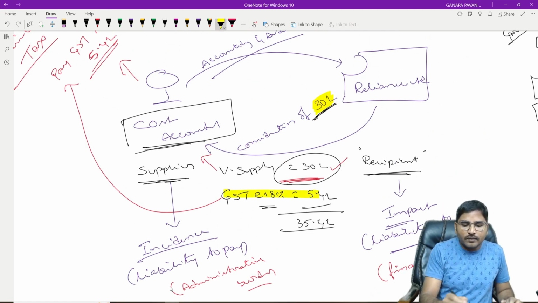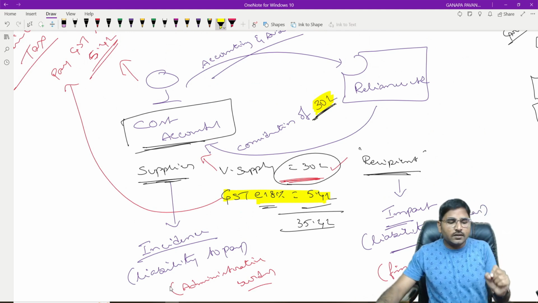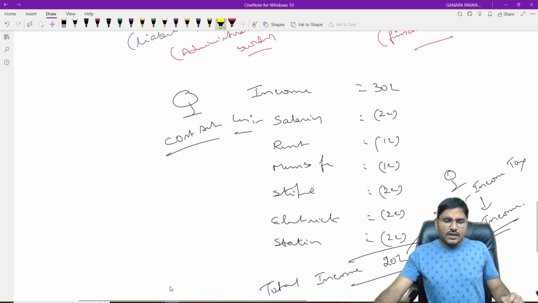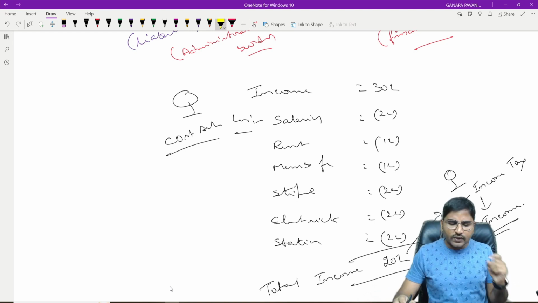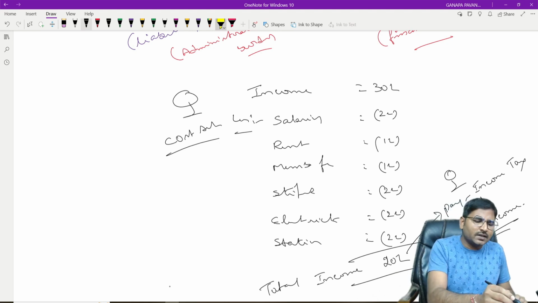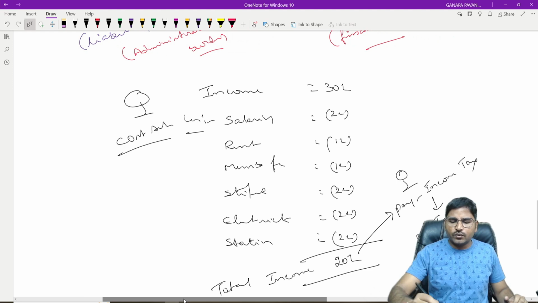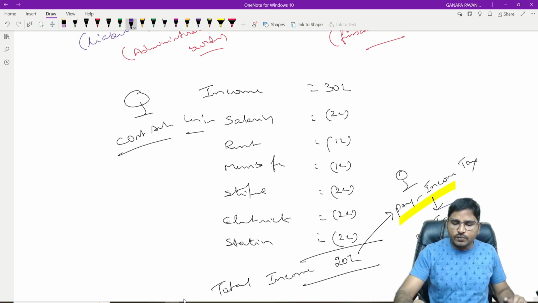He has collected from the recipient and remitted to the government. So here the cost accountant, the supplier, has not paid the tax from his own pocket. Now, after getting 30 lakh rupees, he has to claim all the business expenditure. After claiming the business expenditure, whatever income he is getting is called total income, on which he has to pay income tax.